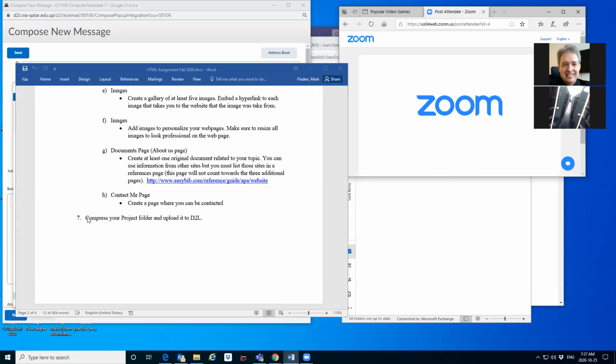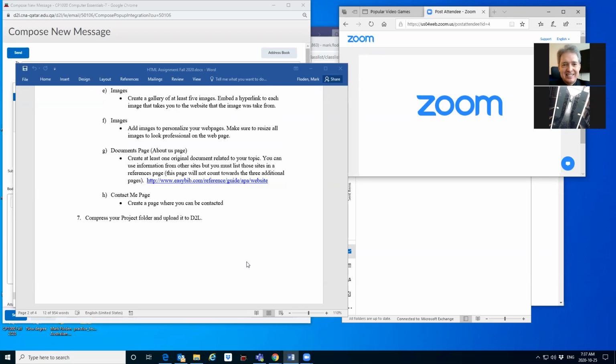And then very, very important for everything that we do with HTML is it must be compressed. It must be compressed. And again, I did mention this to you at the start of this section, but I'm just going to remind you that if you just send a file, which is an HTML file, and it's got CSS in it, any CSS, if that CSS is between style tags, or if that CSS is a CSS file on its own, D2L will strip it out. D2L does not tolerate raw CSS.